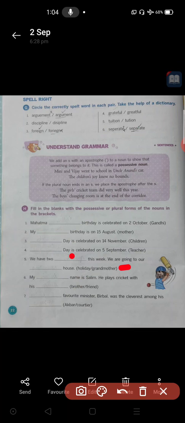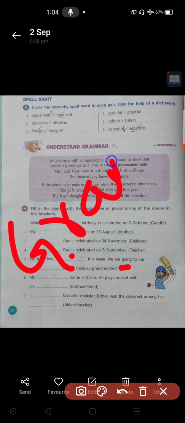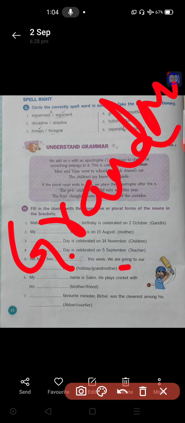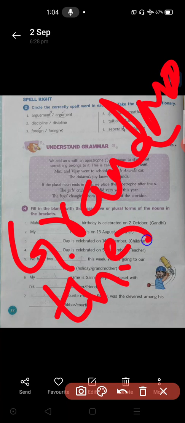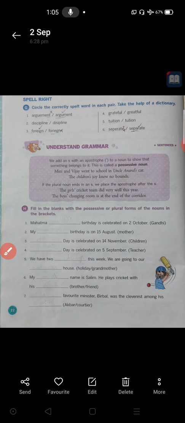Here, grandmother house. Most of you write it like that. We are going to our grandmother house, Guruji. No, not grandmother house. It is grandmother's house. Grand, MOTHER, apostrophe S. Grandmother is singular, so the apostrophe should come before the S. Grandmother's.